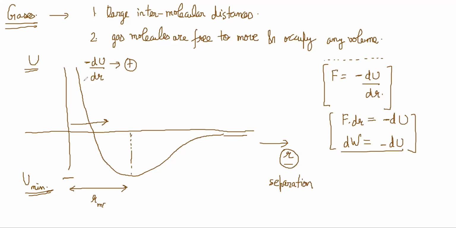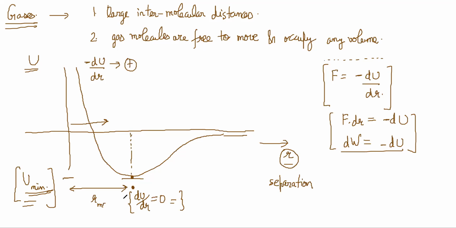Here, dU by dr is 0. Slope is 0 at this point, so this is the minimum of your potential energy, because dU by dr is 0.